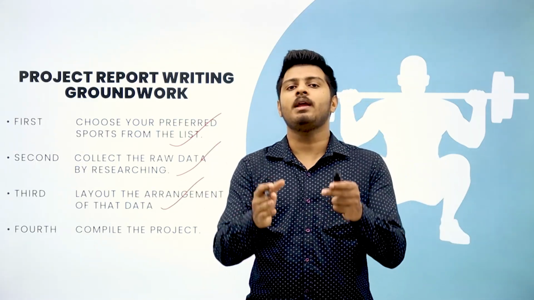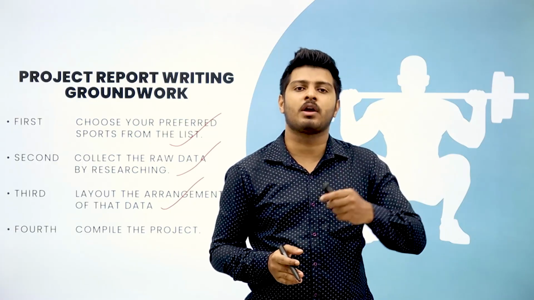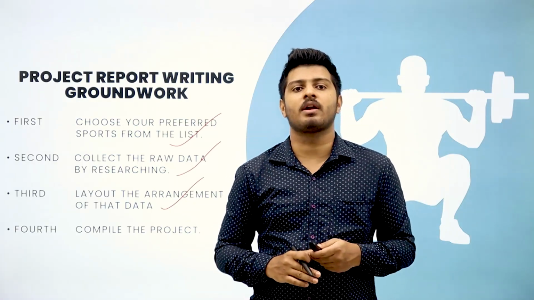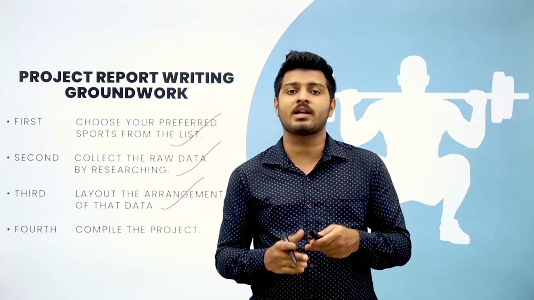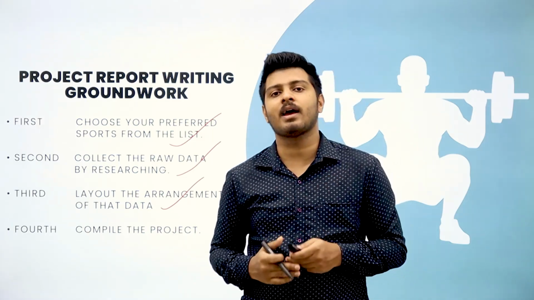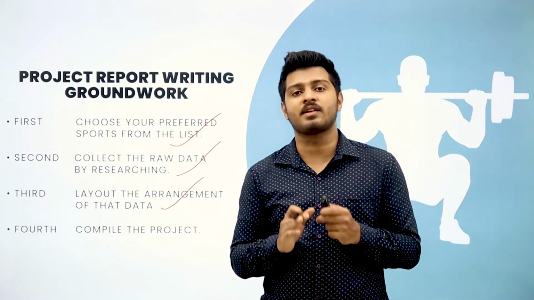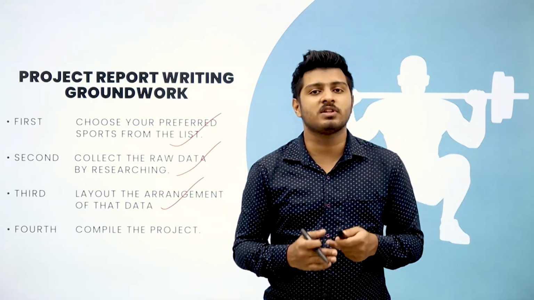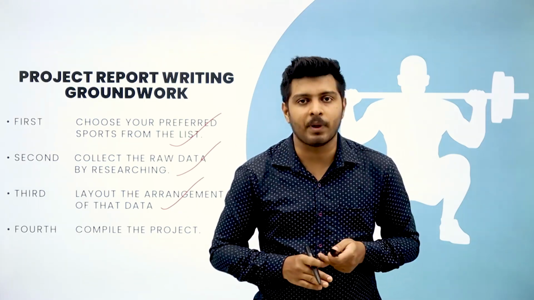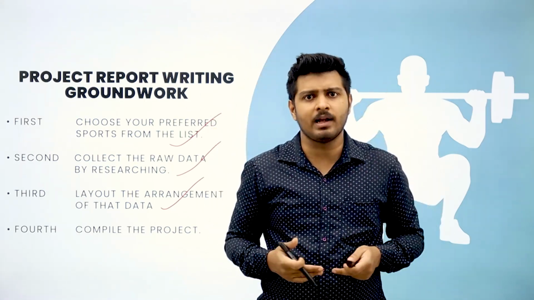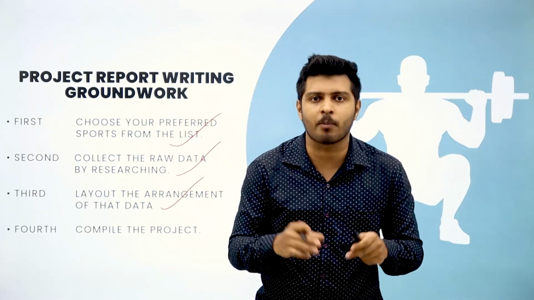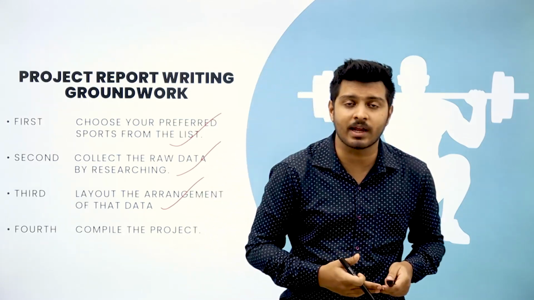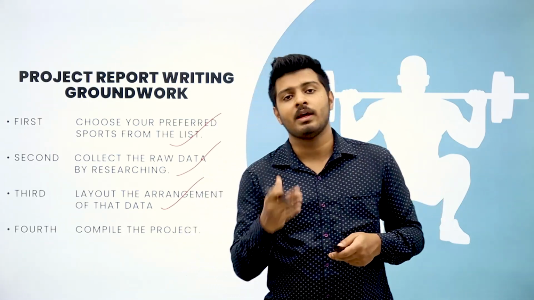In this section, you will be arranging your data which you already sorted and figured out based on the template that is already sent to you. The template has already been sent to you on how to arrange it. The raw data that you have collected, filtered out and finally sorted has to be arranged once the data is ready, not before that. Many people make this mistake. Before they have the data, they open up a blank Word file, they blindly dump all the files from the internet. They Google a particular topic and copy paste all the data from there without reading it, without refining it, without going through it. That should not be done.